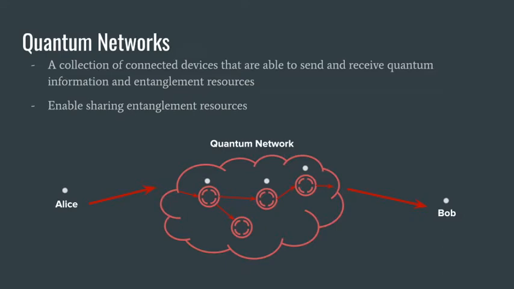Quantum networks are much like any other network. There are a collection of nodes or devices in the network that want to communicate with each other. The key difference in a quantum network is that the messages being sent between the nodes are encoded quantumly, such as in photon polarization. Quantum networks are also able to allow two parties in the network to share entanglement with each other. In this picture, we see a simple depiction of a quantum network. Alice wants to send her qubit to Bob, so she puts her qubit into the quantum network, which routes the qubit, and then it arrives on Bob's side.